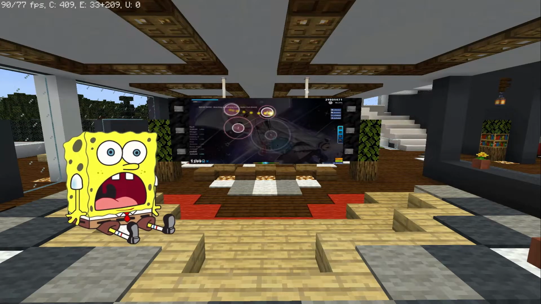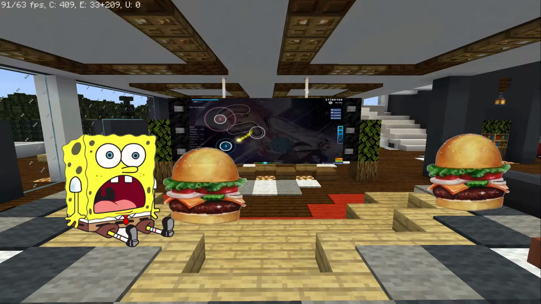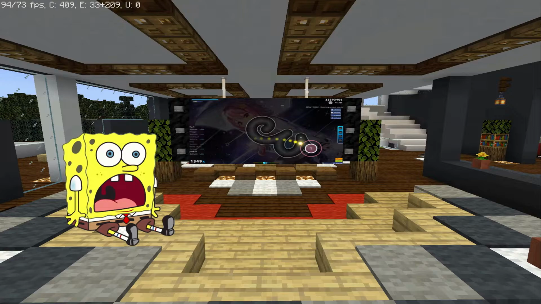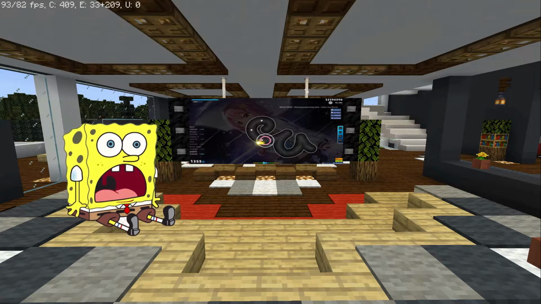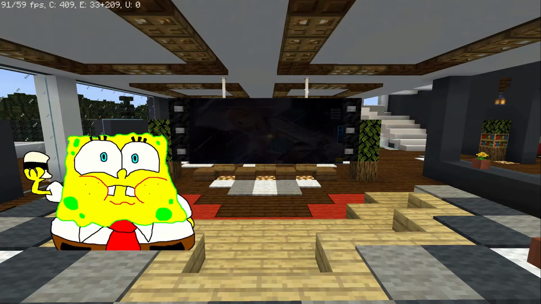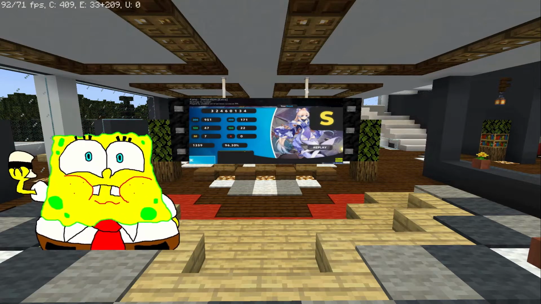Wow, this old school game of play is making me hungry. I think I will eat a Krabby Patty. Nom nom nom. Nom nom nom nom. Nom. Man, I feel full now. I wonder if I gain any weight. Oh, shoot, I have become a fat sponge. Now whatever shall I do to become skinny SpongeBob again?